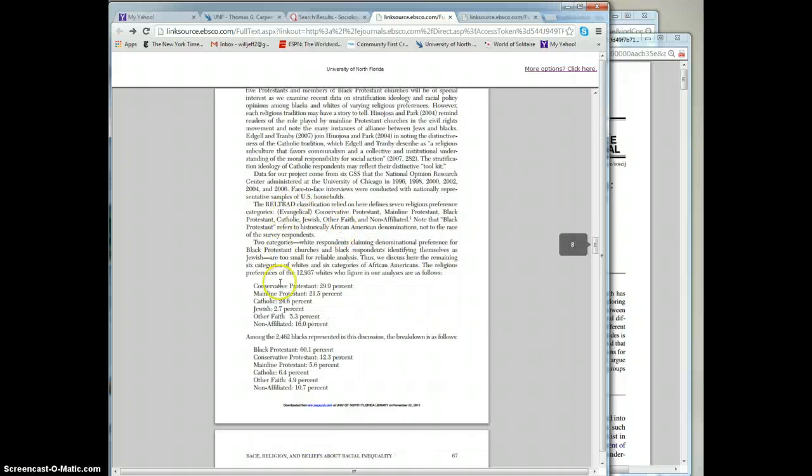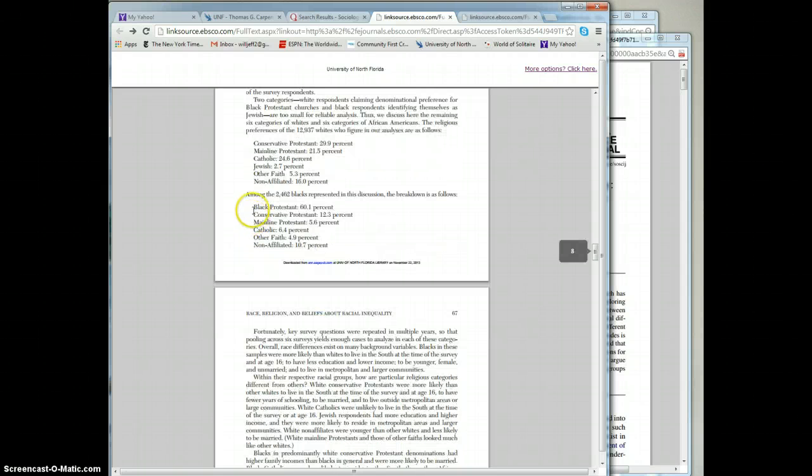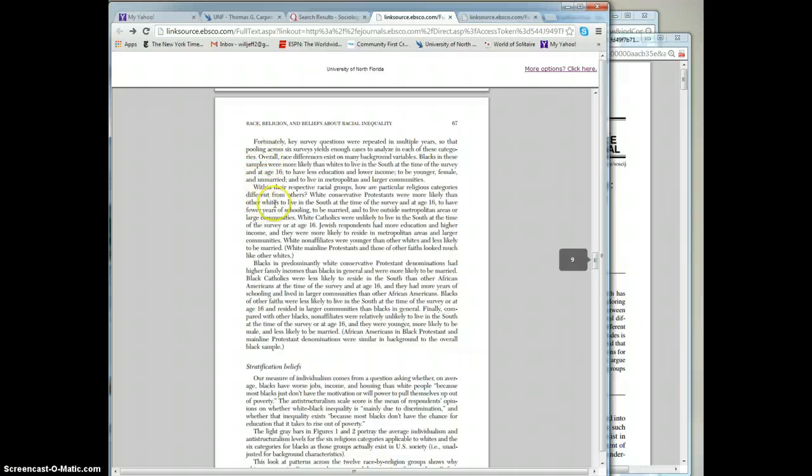All right, and this talks about how they're operationalizing their variable of religion: conservative Protestants, mainline Protestants, Catholics, Jewish, other faiths, and non-affiliated. And then they're breaking that down into how blacks look at it: Black Protestant, conservative Protestant, and the like. All right? So this is how they're operationalizing all of their terms.